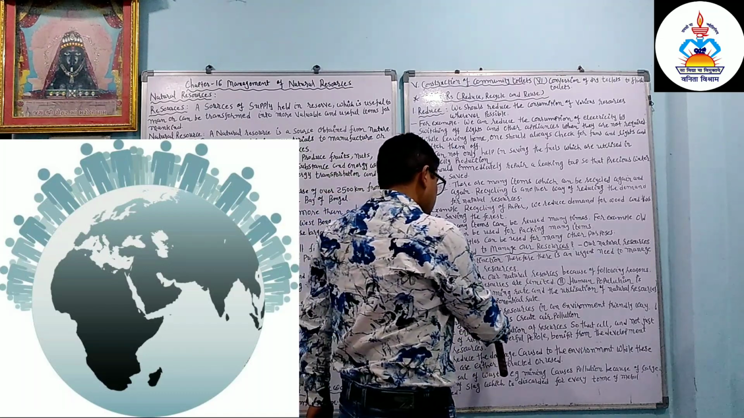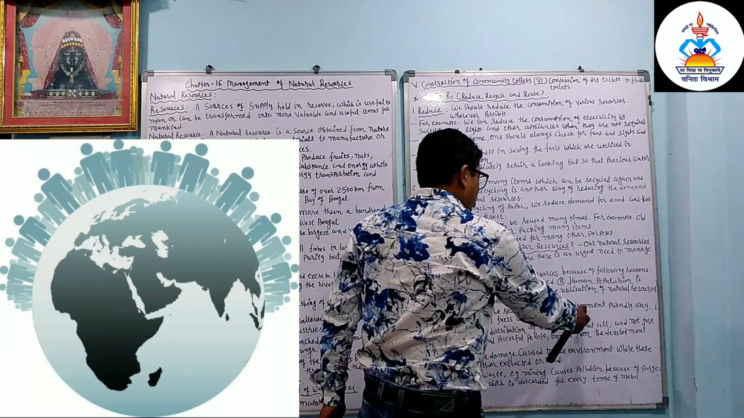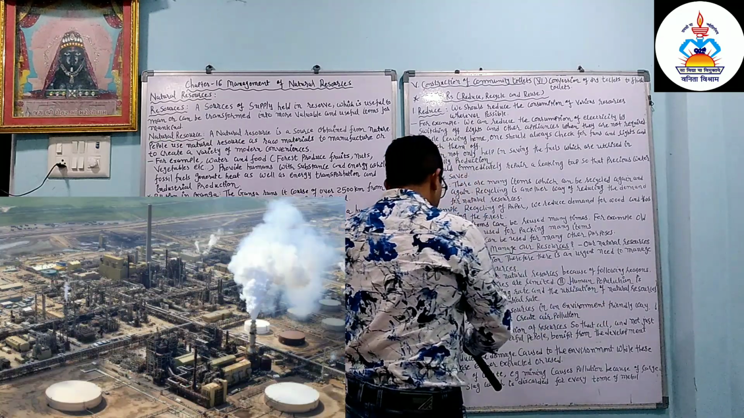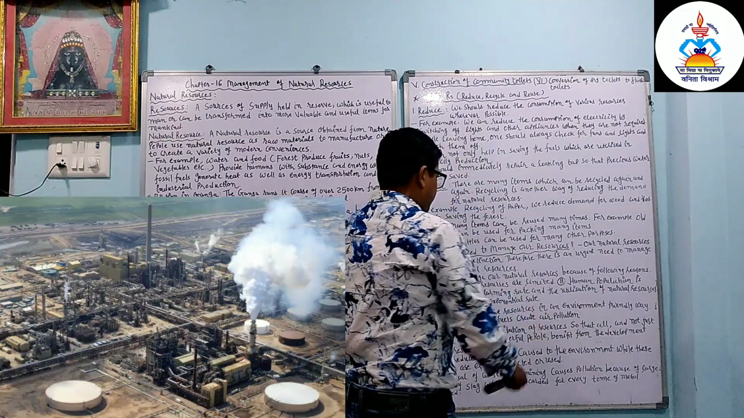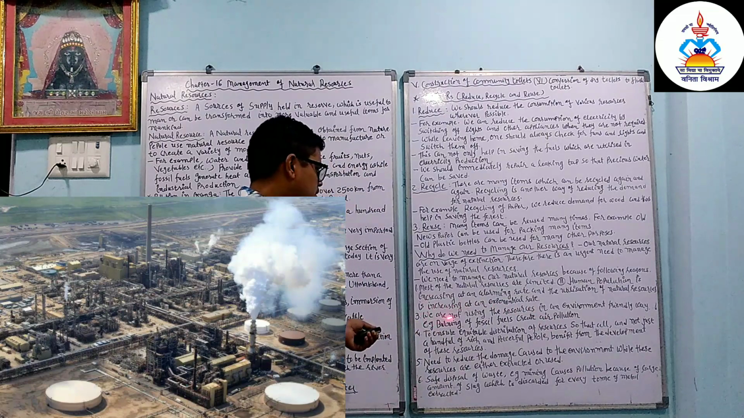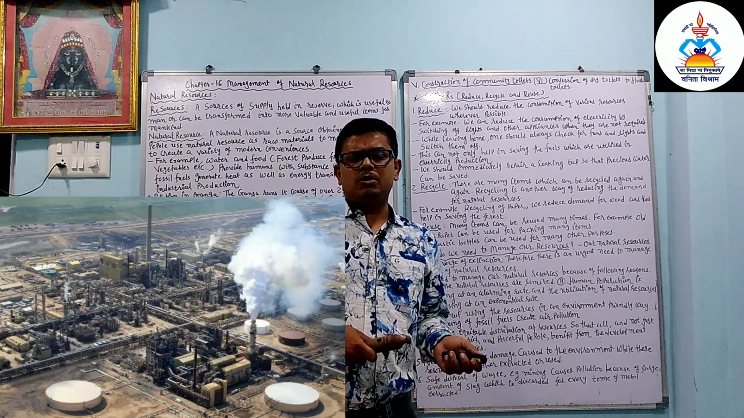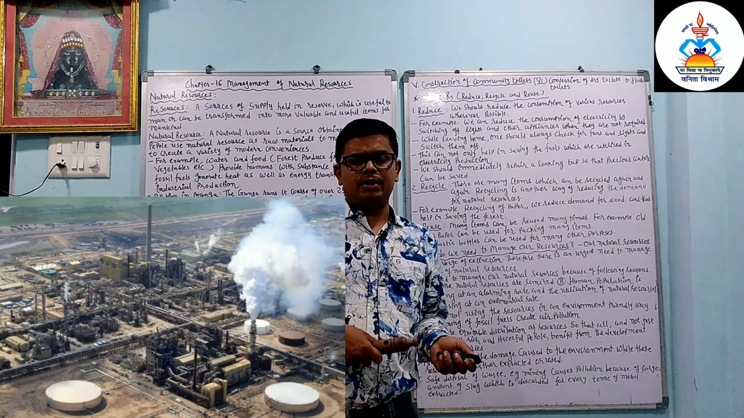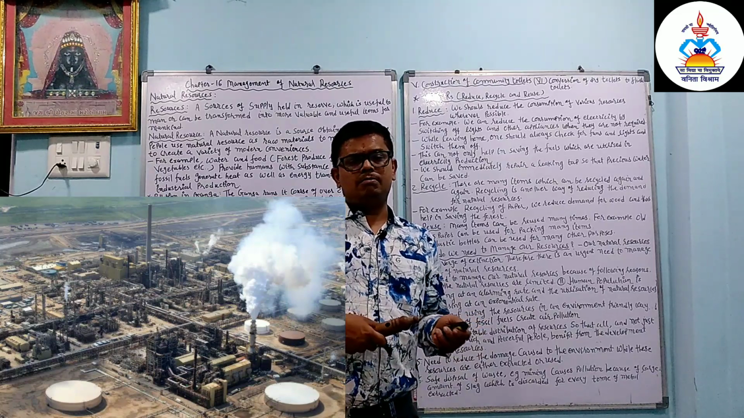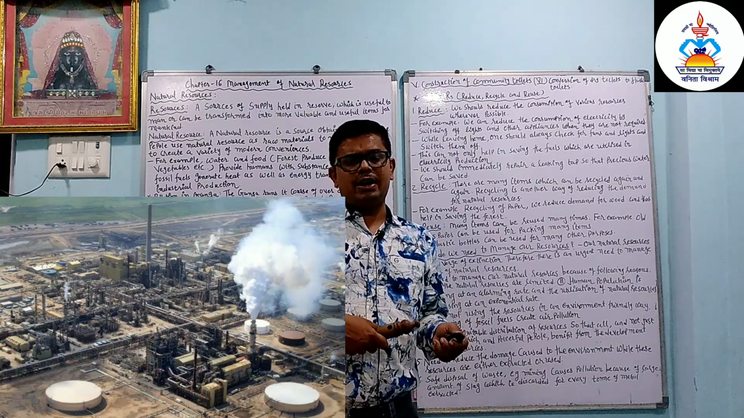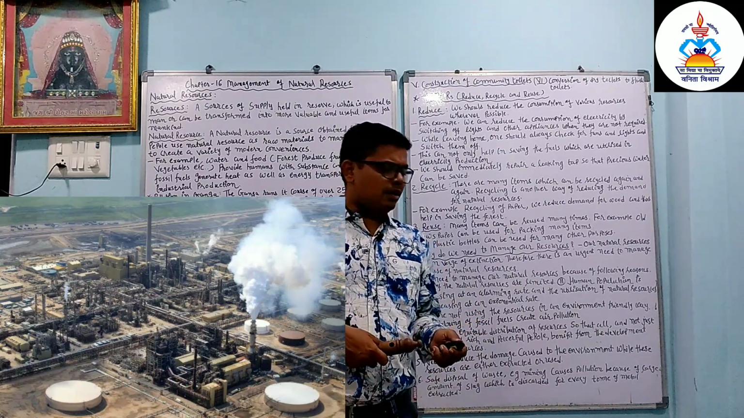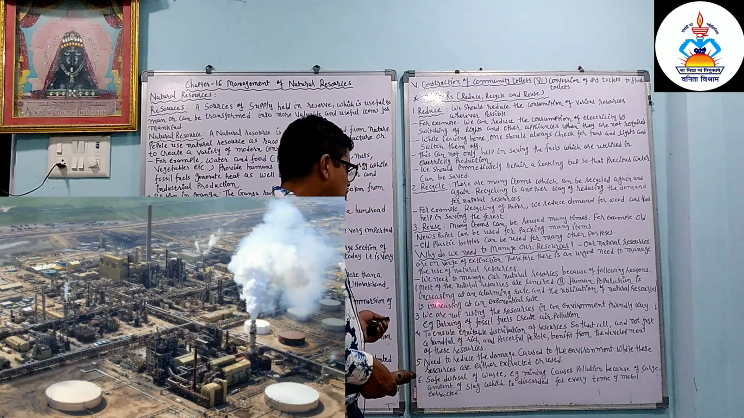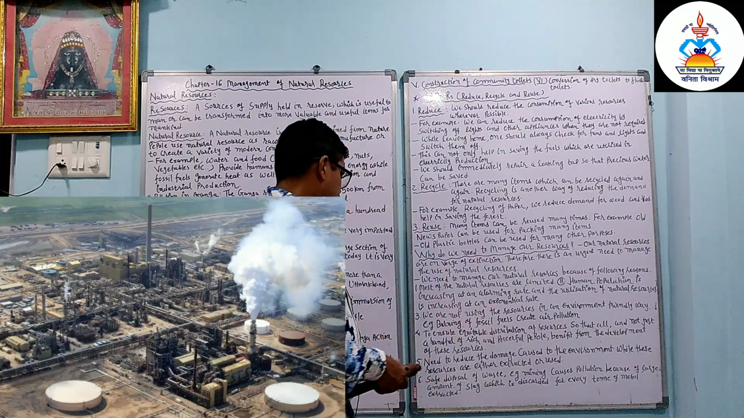We are not using the resources in an environment friendly way. For example, burning of fossil fuel creates air pollution. We are not using most of the resources in the proper way, and because we use fossil fuels randomly, when they are burned they produce air pollution.